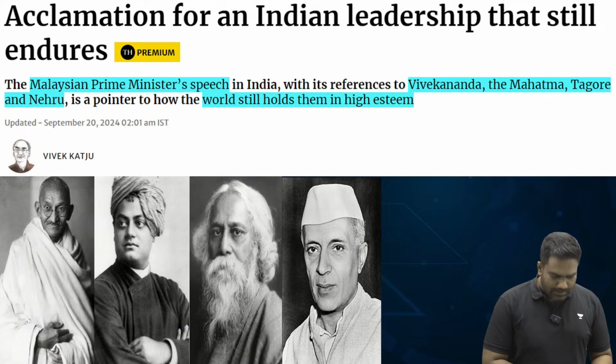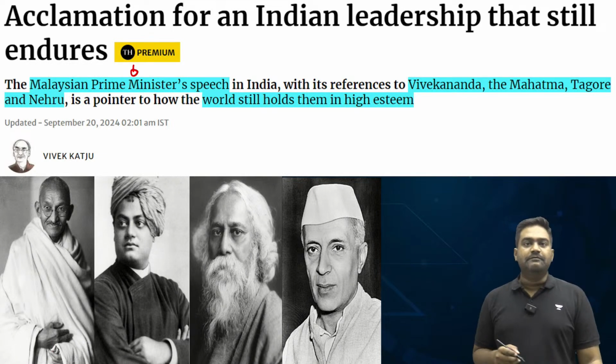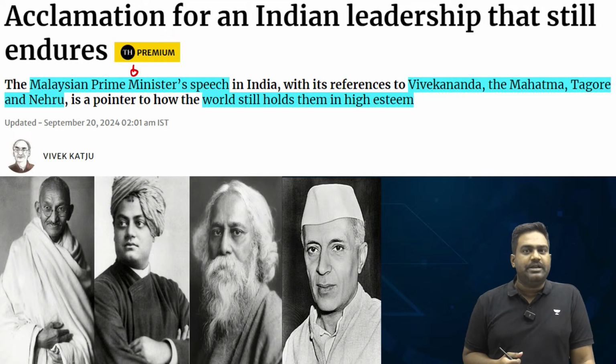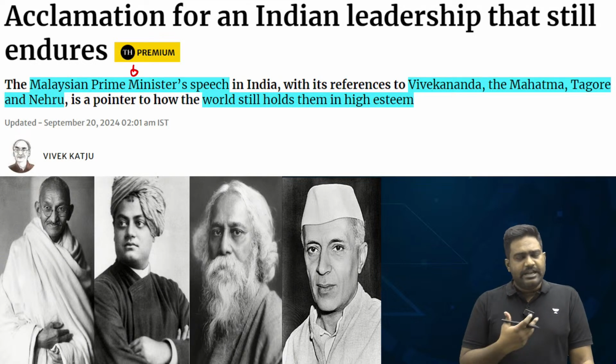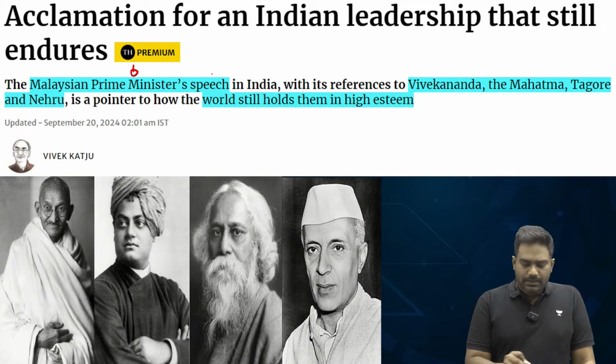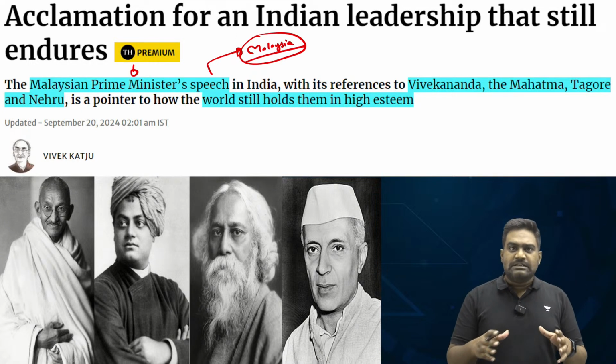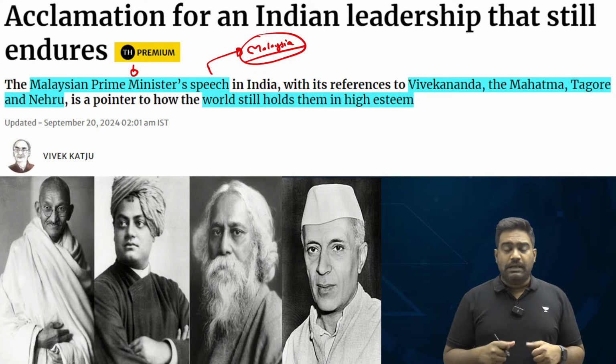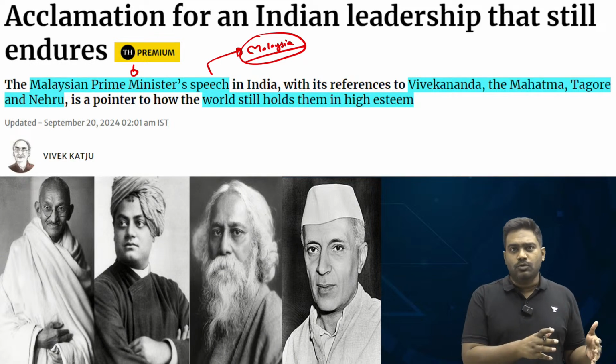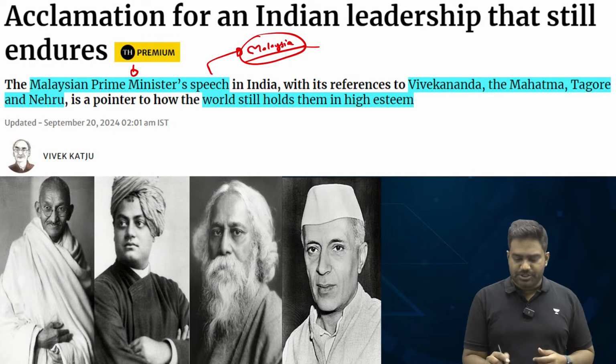So last month, Malaysian Prime Minister Anwar Ibrahim was on a state visit to India, and India-Malaysia took their relations forward. I'm sure you know that our relations with Malaysia had become a little complex over the last few years because of Malaysia's internal politics and how Malaysian political parties have aligned more towards conservative Islamist ideology.